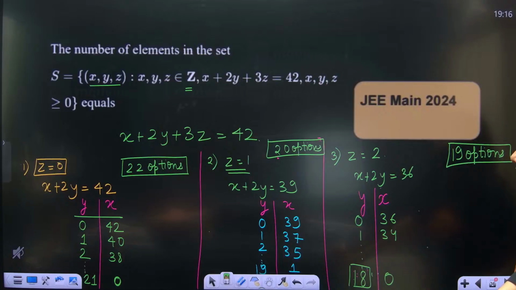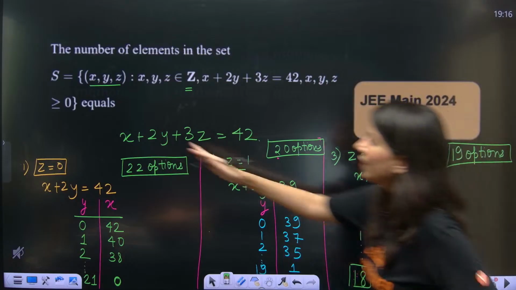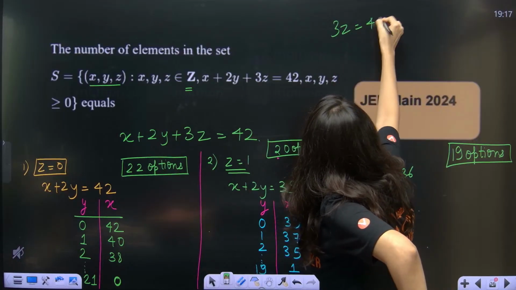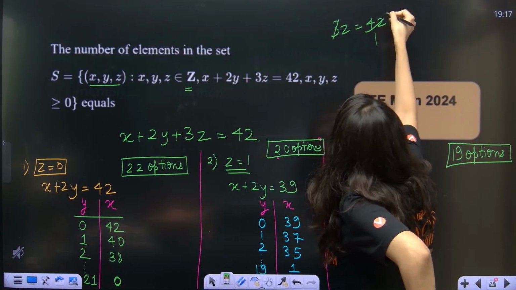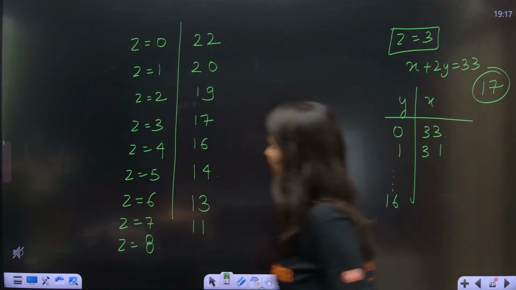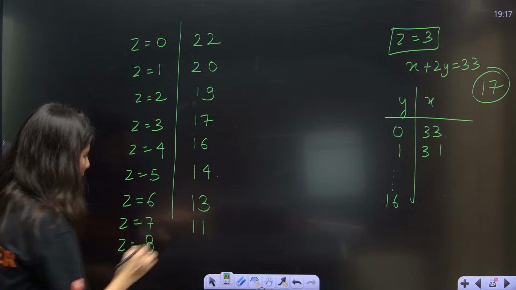What is the maximum value of Z? Can anybody tell me? If x and y are 0, then 3Z is equal to 42. 3 ones are 3, and 3 fours are 12. Z can be at most 14. Can you see now?